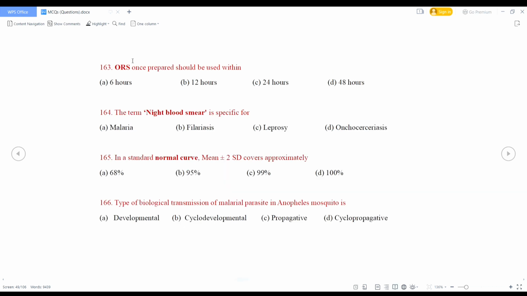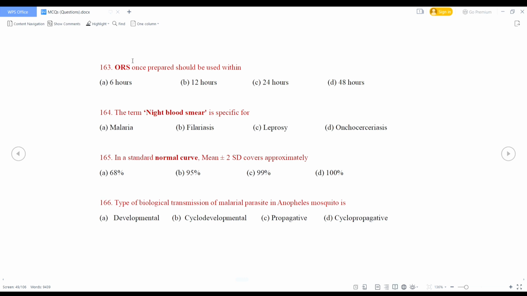ORS once prepared should be used within 6 hours, 12 hours, 24 hours, 48 hours. So right answer is 24 hours. The term night blood smear is specific for malaria, filariasis, leprosy, onchocerciasis. Right answer is filariasis. Microfilaria can be detected microscopically on blood smears obtained at night between 10 p.m. to 2 a.m. and a thick smear should be made and stained with GMSA or hematoxylin and eosin.